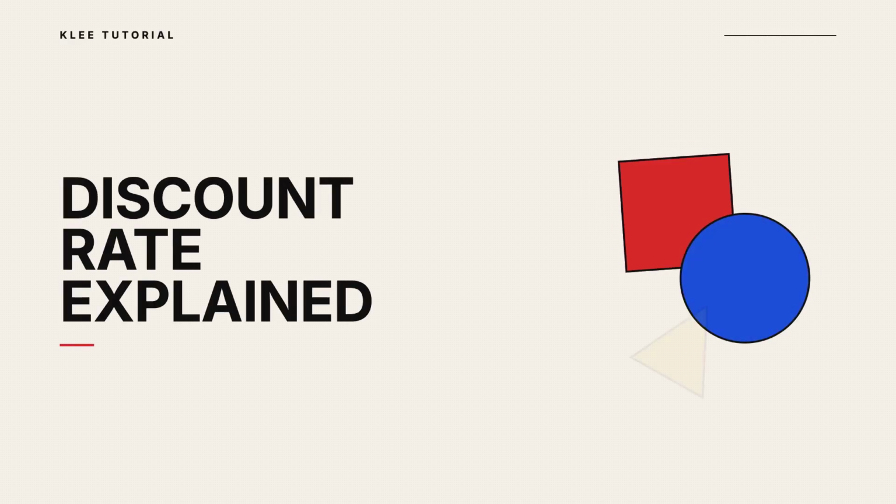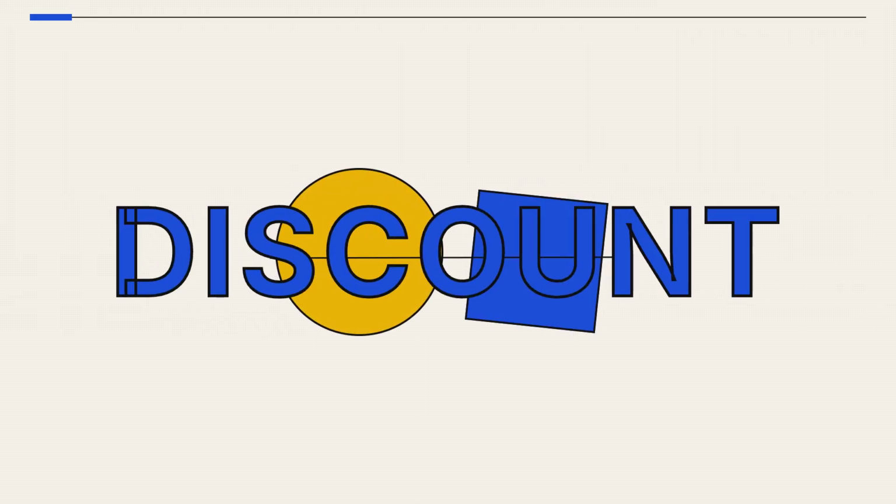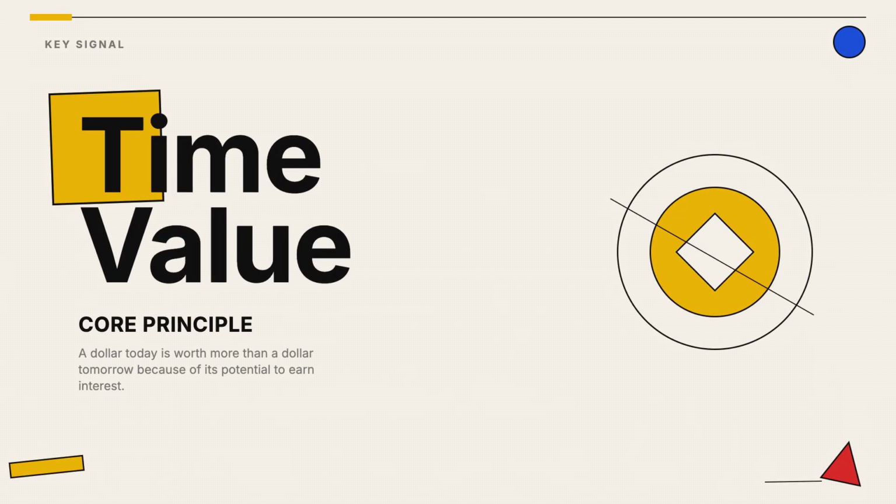Ever wonder how businesses figure out what a future payment is worth today? It all comes down to the discount rate. The discount rate is essentially a bridge between the value of money now and the value of money in the future. Because money can grow over time, a dollar received 10 years from now is worth less than a dollar held in your hand today.